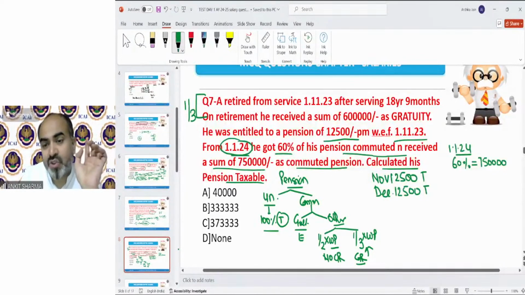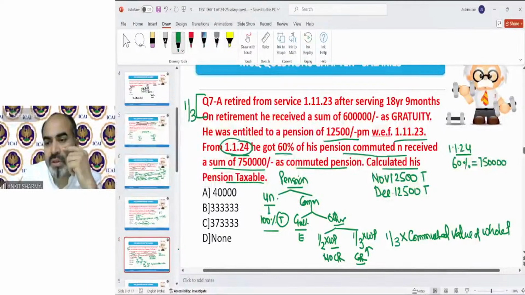Now the exemption is 1/3 into the commuted value of the whole pension. The provision says commuted value of whole pension.